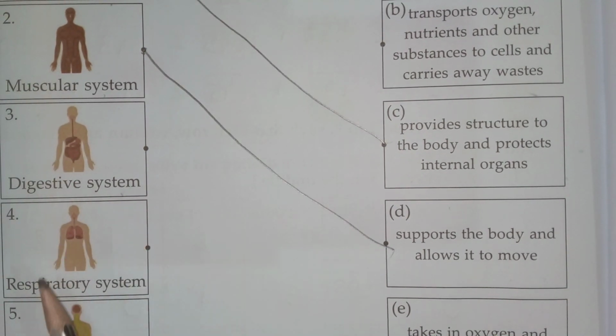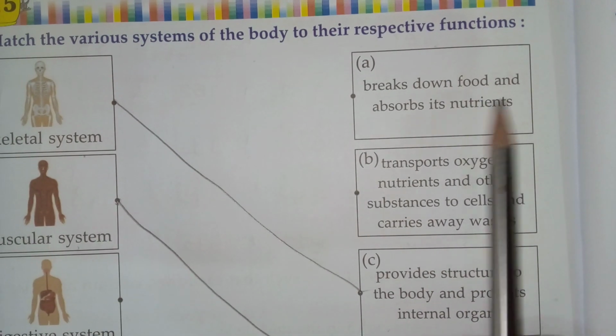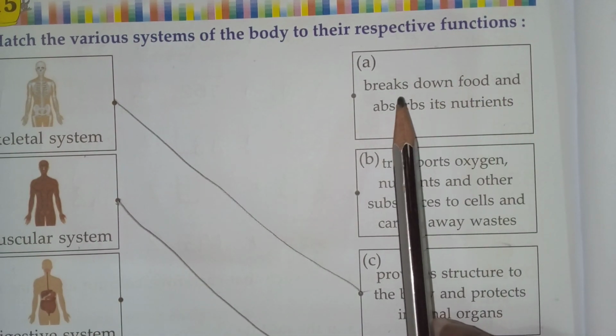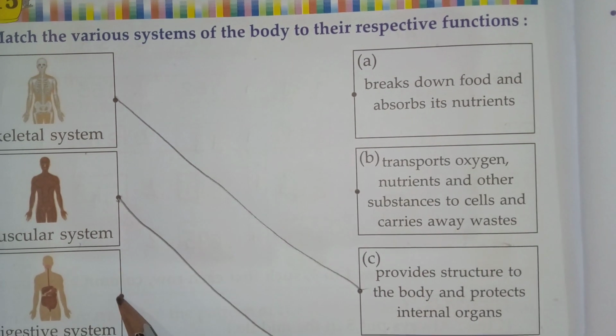Next, digestive system. Digestive system, what will it do, children? It breaks down the food and absorbs its nutrition. It will break down the food and absorb its nutrition.